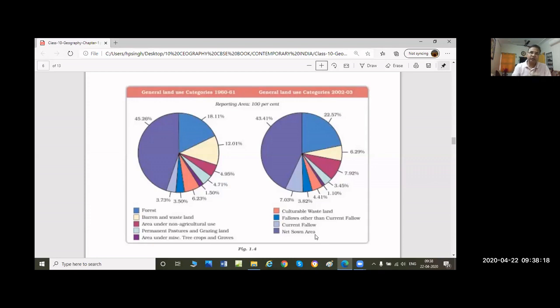Okay, the land on which the farmers do their farming. So in 1960 we had land under agriculture of 45.26%. 45.26% in 1960 land under cultivation, the land on which agriculture was done, farmers farmed, was 45% of India's total land. But in 2002 it decreased from 45% to 43.41%. It decreased. Agriculture land decreased.